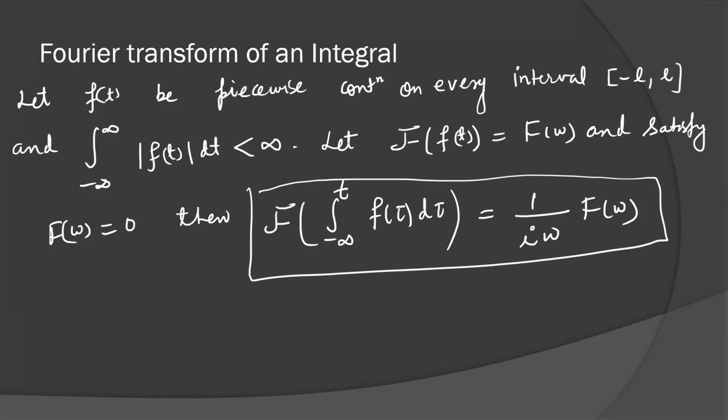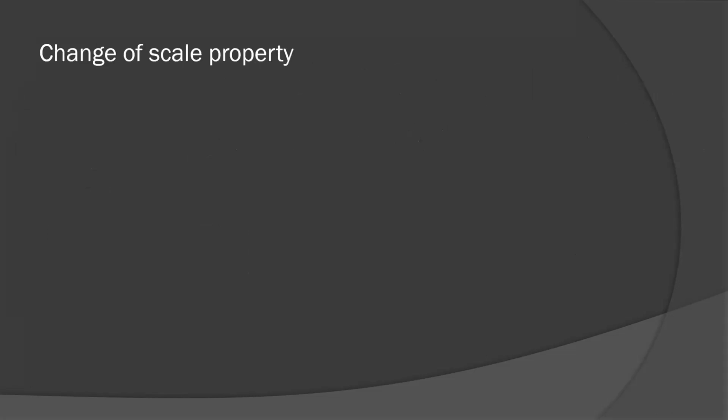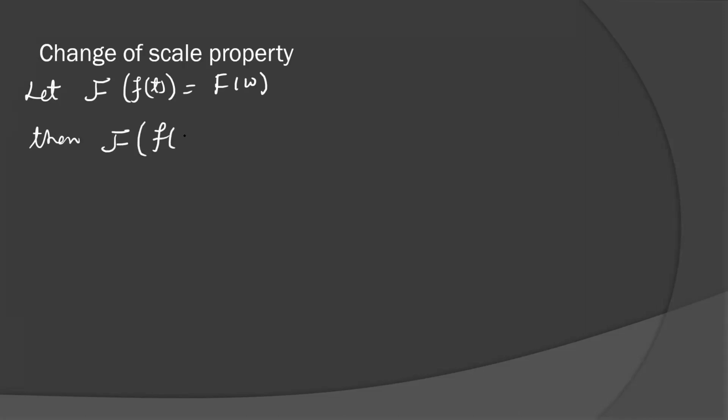We have a next property that is called the change of scale property. We have also studied this property in Laplace transformation, similar in the Fourier. Let the Fourier transformation of f(t) be F(omega), then if you change the scale here, the transform of f(at) is equal to 1 over a F(omega over a).